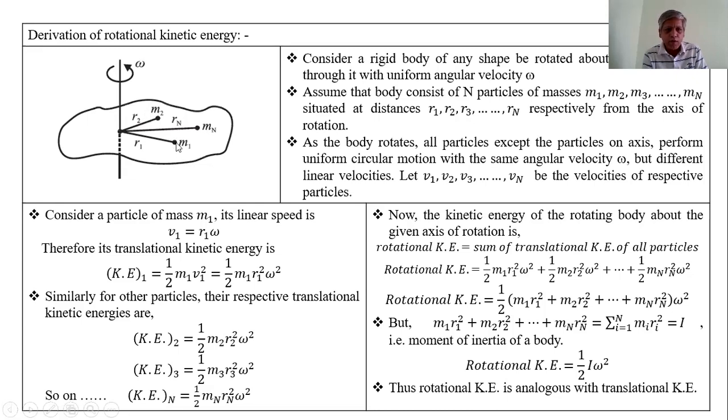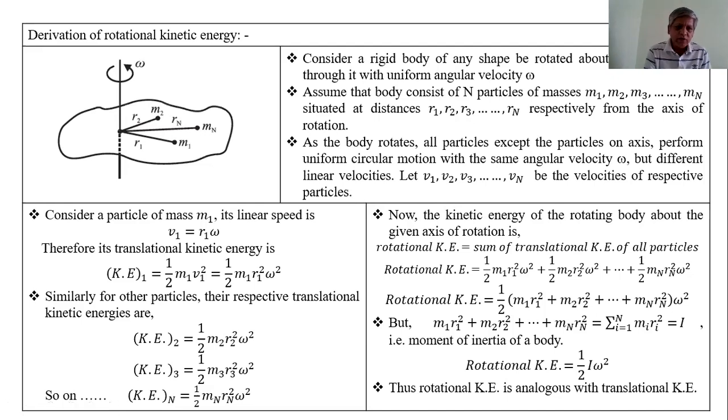Let v1 be the linear velocity of the first particle, v2 of the second particle, v3 of the third particle, and so on, vn the linear velocity of the nth particle.